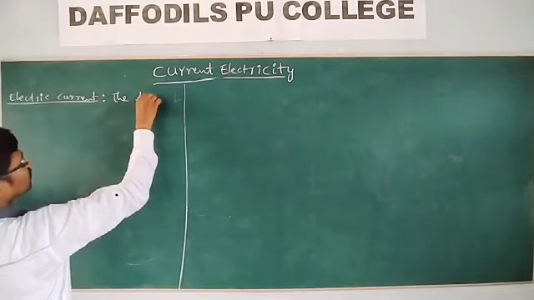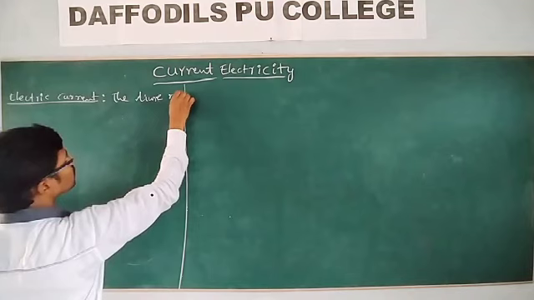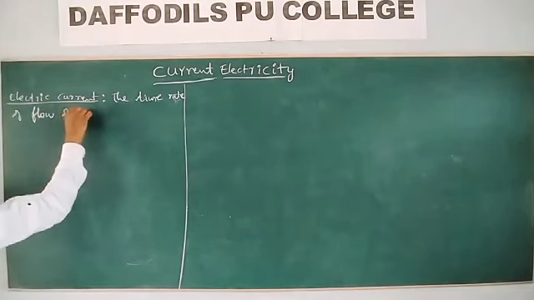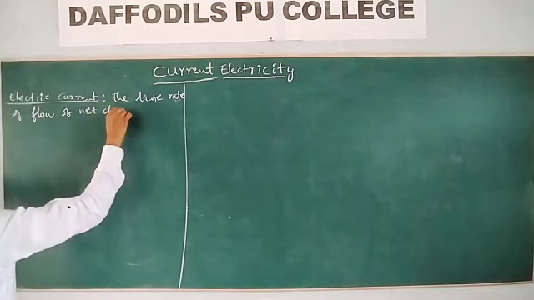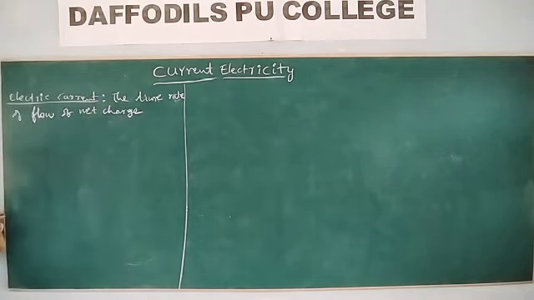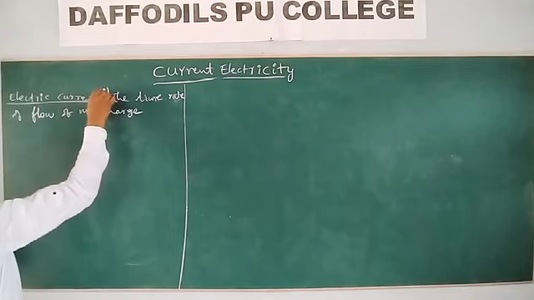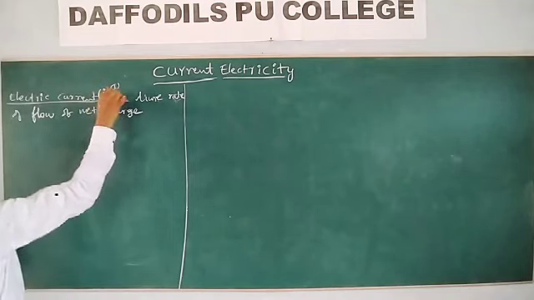The time rate of flow of net charge is called electric current, and we use the symbol capital I.